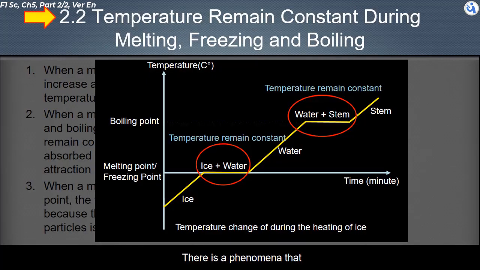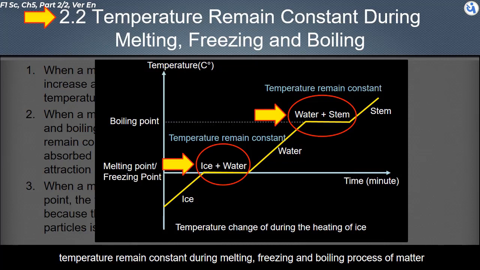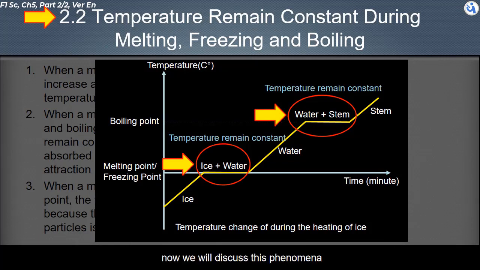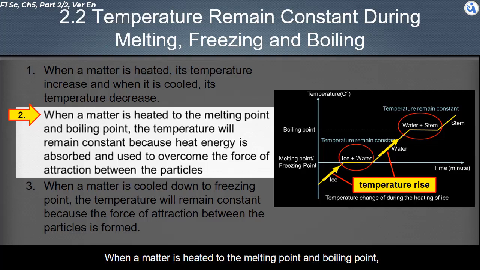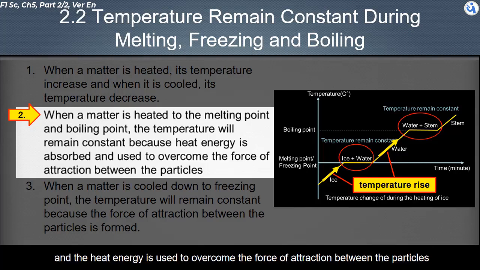There is a phenomenon that temperature remains constant during melting, freezing, and boiling process of matter. Now, we will discuss this phenomenon. When a matter is heated, its temperature increases, and when it is cooled, its temperature decreases. When a matter is heated to the melting point and boiling point, the temperature will remain constant, because heat energy is absorbed, and the heat energy is used to overcome the force of attraction between the particles.